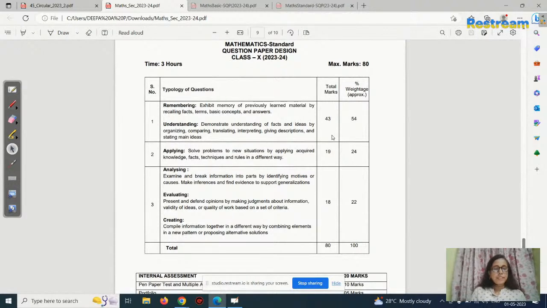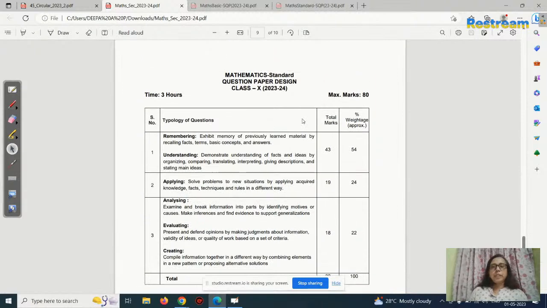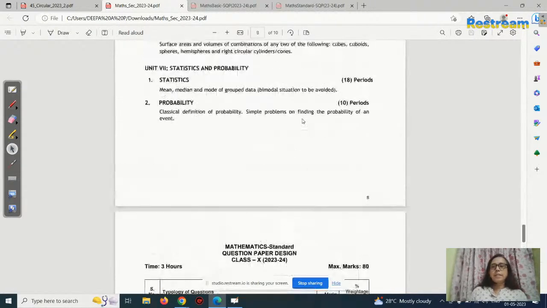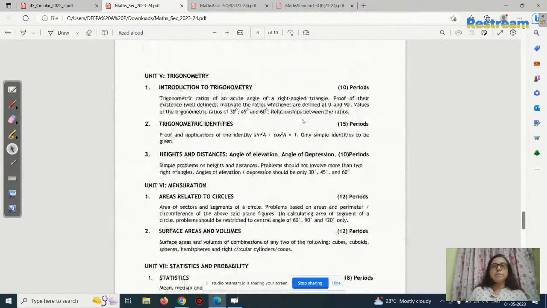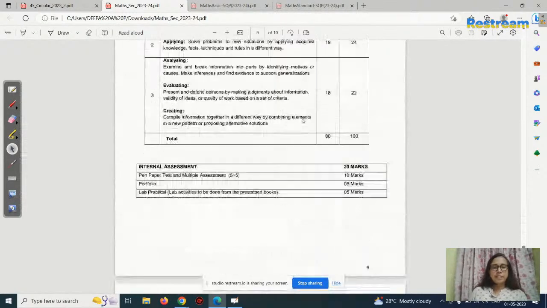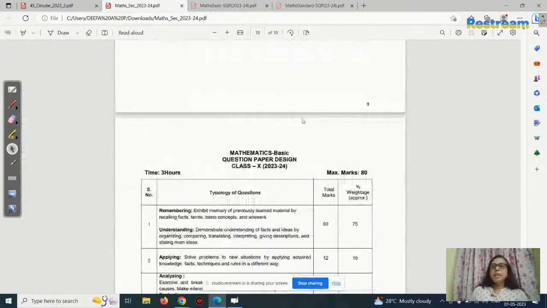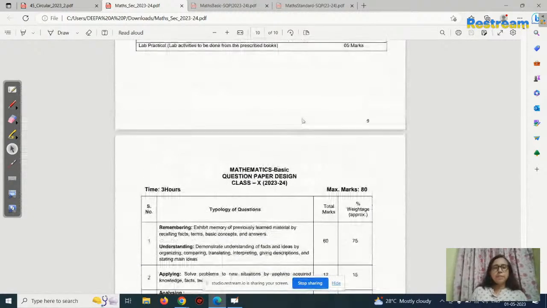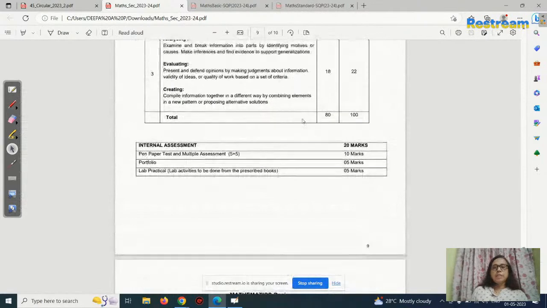Is it clear, this one? So this is what I want to show you. It's not like last year's question paper. Some changes CBSE made this time. Okay, some changes are there. Now I'll show you the question papers which were sent by CBSE.